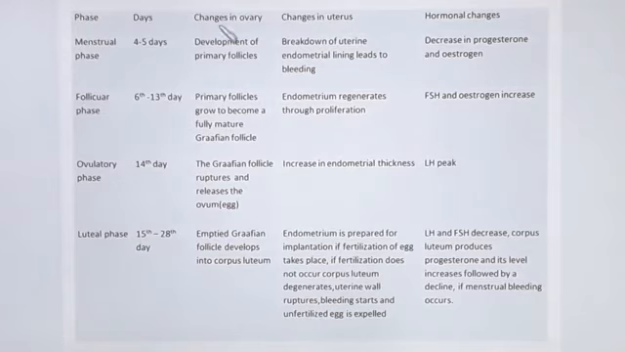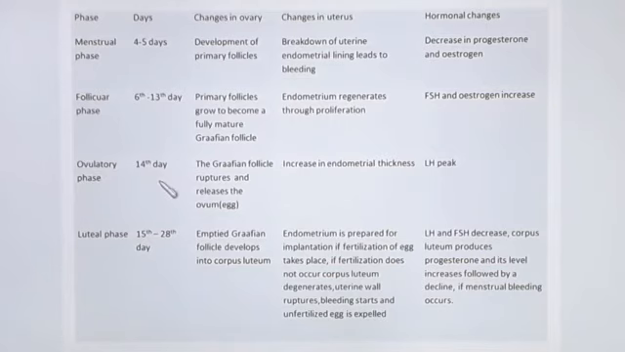So what are the changes that occur in the ovary and uterus? During the menstrual phase, development of primary follicles occurs. Then breakdown of the uterine endometrial lining leads to bleeding. Hormonal changes: decrease in progesterone and estrogen. Here, on the 6th to 13th day, in the ovary, primary follicles grow to become a fully mature Graafian follicle. The endometrium regenerates through proliferation. Regenerates through proliferation means the cells divide rapidly and a normal endometrial lining is seen. So FSH and estrogen increase here.